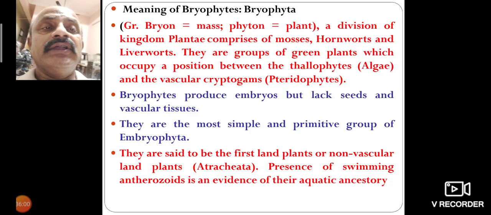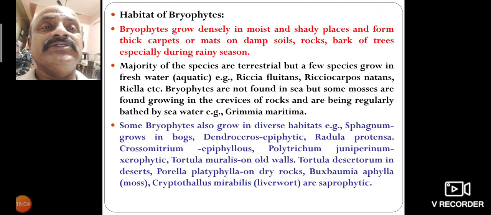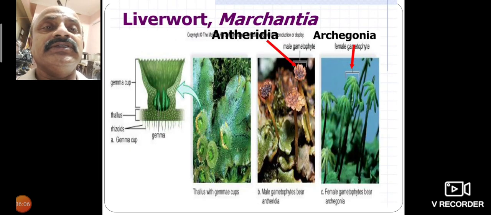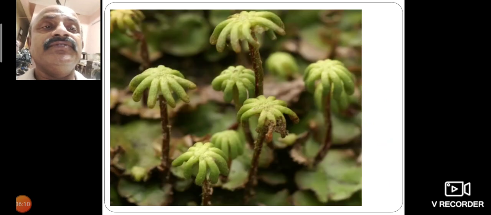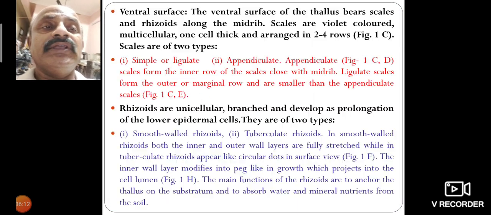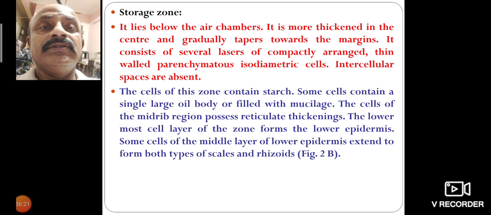So these are the bryophyte parts and general characters. Marchantia: distribution and vegetative structure of the thallus. Here is the total vegetative structure. So this completes the topic.